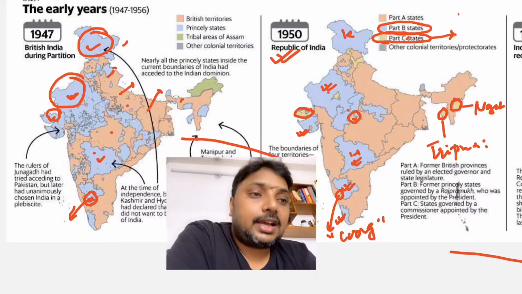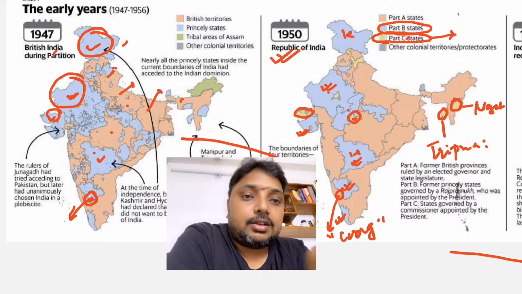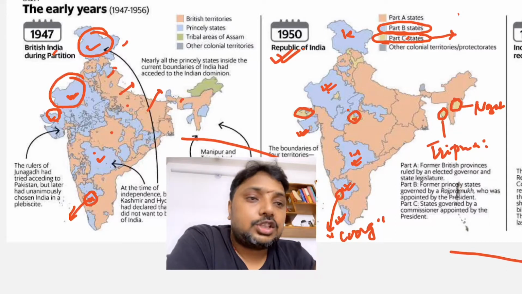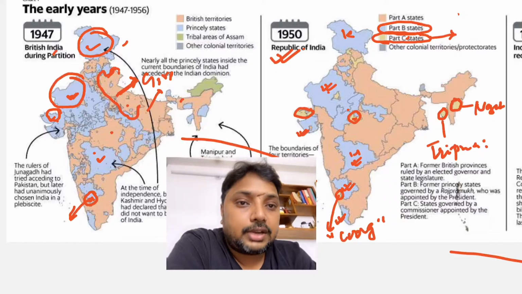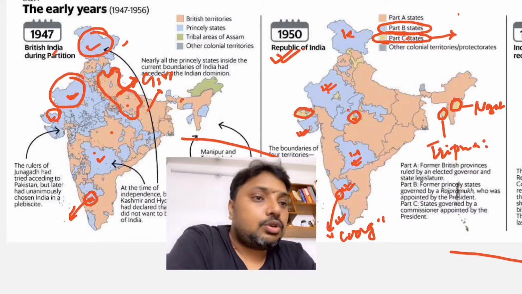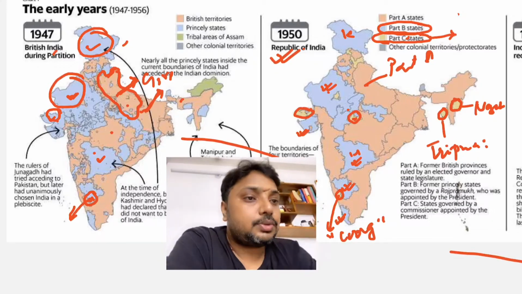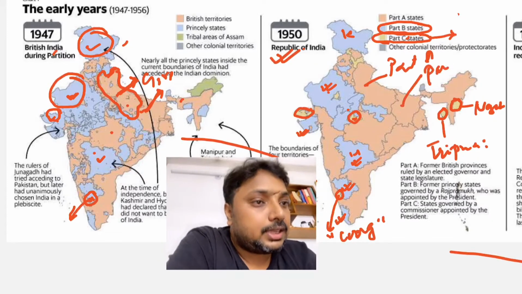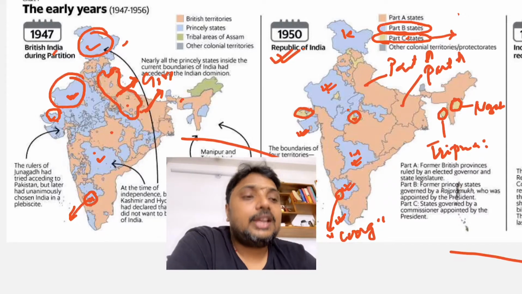So this was the arrangement, and you can see that from 1947 to 1950 in the provincial organization there is no change in the territory, only the name is changing. This territory was earlier known as the governor's province. Now Uttar Pradesh, or United Province, is known as a Part A state, correct? Bihar, earlier known as a governor's province, is now known as a Part A state. So only the name is changing. There are no territorial changes.